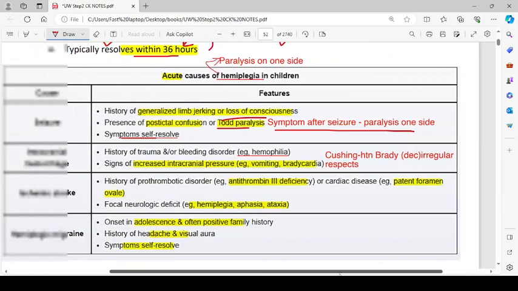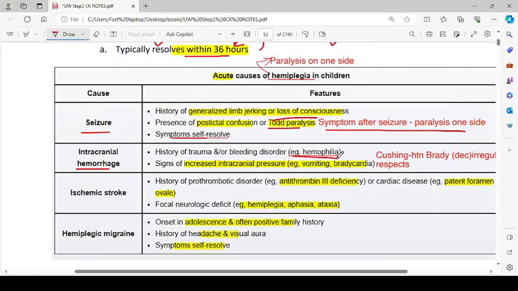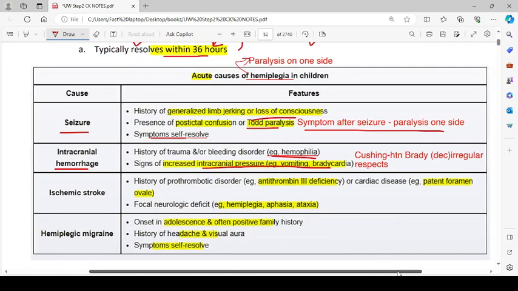History of trauma or bleeding disorder like hemophilia, signs of increased intracranial pressure, vomiting, and bradycardia, Cushing hypertension, Brady, what is that? The Cushing's triad is hypertension, bradycardia, and irregular breathing. Okay.